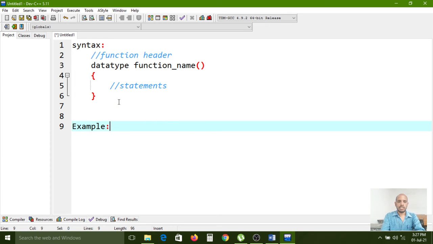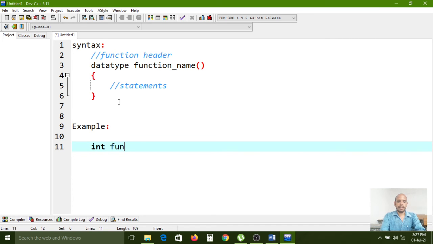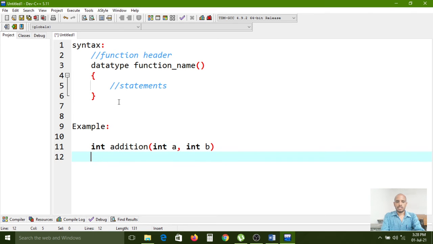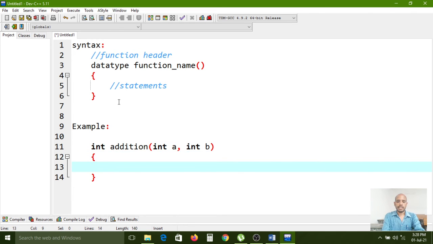The example is here. int is the data type and the function name is addition. Addition is the function name. Now I am opening two round brackets. In between I am passing the arguments, nothing but declarations, int a comma int b. So these two, a and b, are int type parameters. Now I want to open one brace, and here I want to use int c equal to a plus b.